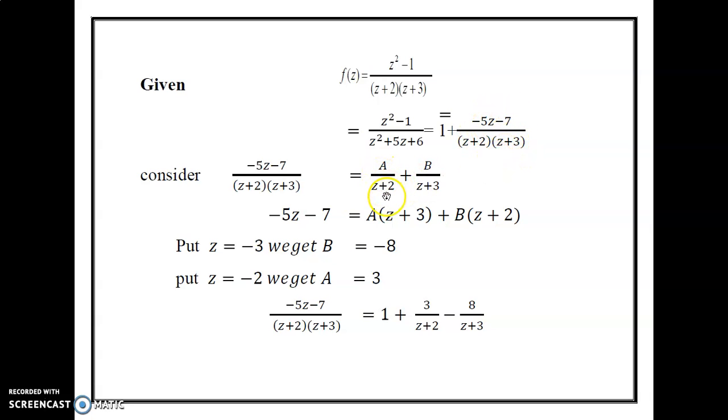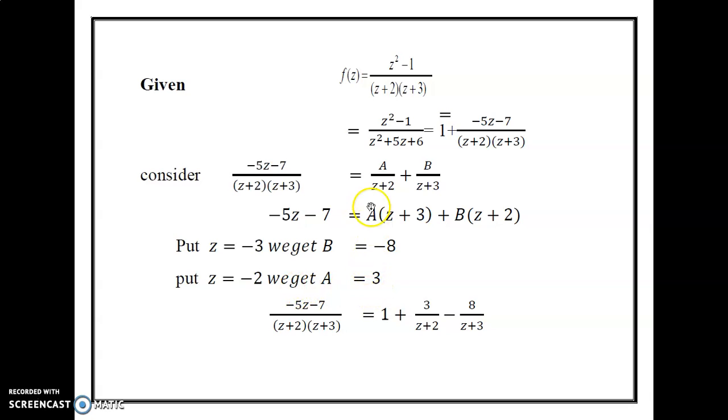Using partial fraction method, a divided by z plus 2 plus b divided by z plus 3. This can be written as minus 5z minus 7 is equal to, using cross multiplication method, a into (z plus 3) plus b into (z plus 2). Put z equal to minus 3, we get the value b is equal to minus 8. Put z is equal to minus 2, we get the value a is equal to 3.